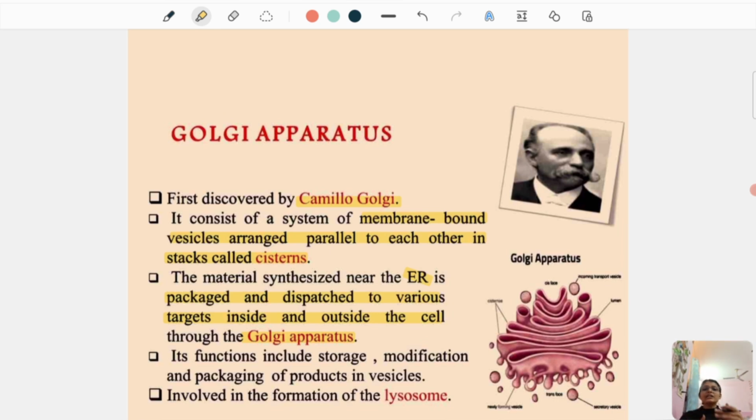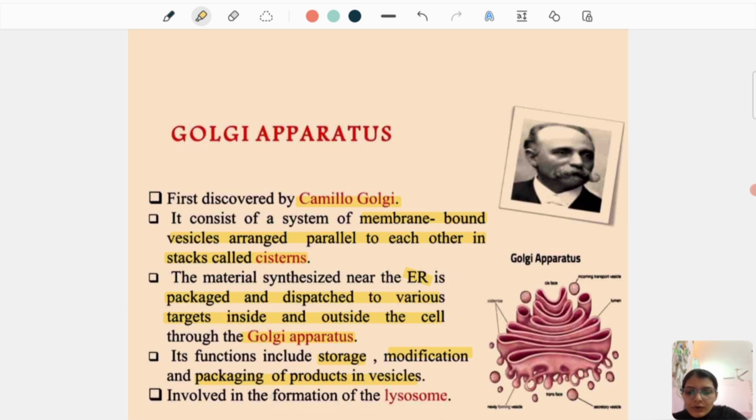Now the packaging, dispatching, all those processes are carried out inside the Golgi apparatus. Other functions are storage, modification, packaging of products in the vesicles. So just like a factory works, some place the synthesis is taking place, then it is transferred to a different place for the packaging, for the storage, all these things are carried out in the Golgi apparatus.